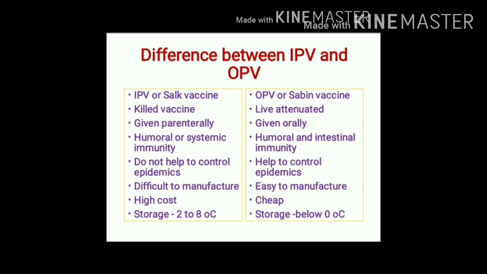Cost of IPV is high, whereas OPV is cheap. Storage condition for IPV is about 2 to 8 degrees Celsius, whereas for OPV it is essential to store this vaccine at sub-zero temperature.